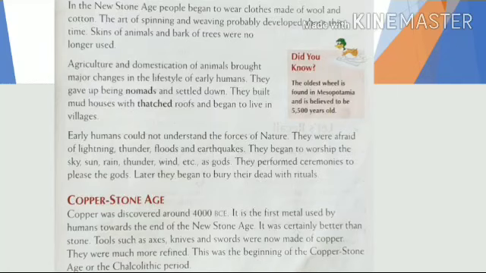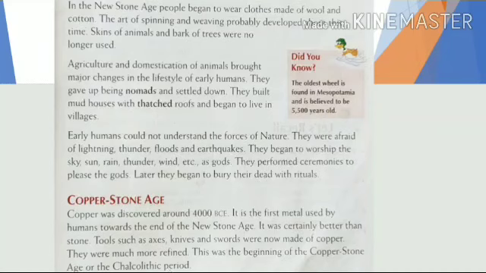Okay, now the copper stone age. Copper was discovered around 4000 BC. It is the first metal used by humans towards the end of the new stone age. Tools such as axes, knives and swords were now made of copper. They were much more refined. This was the beginning of the copper stone age or the Chalcolithic period.